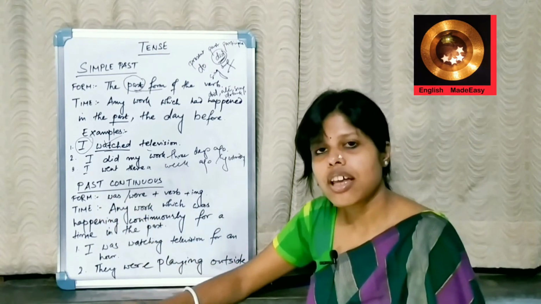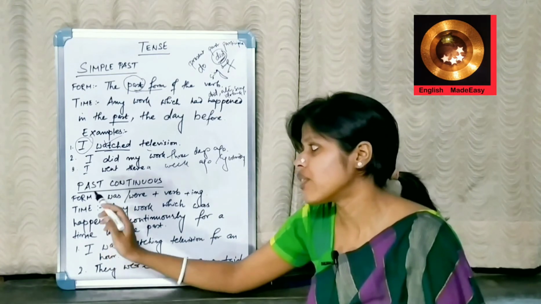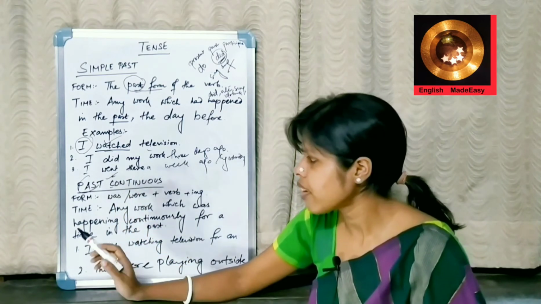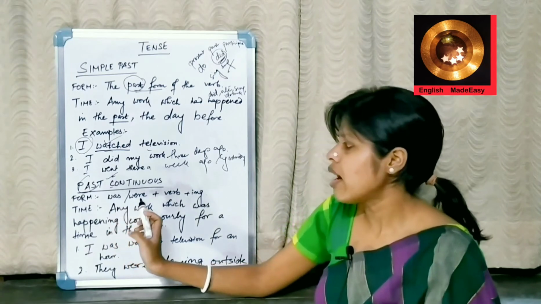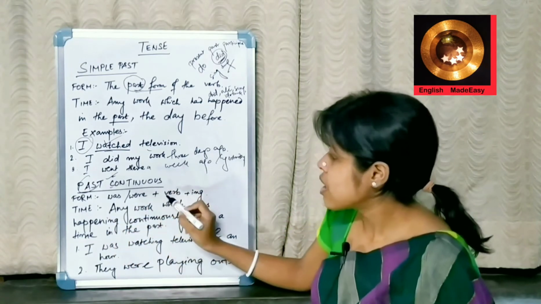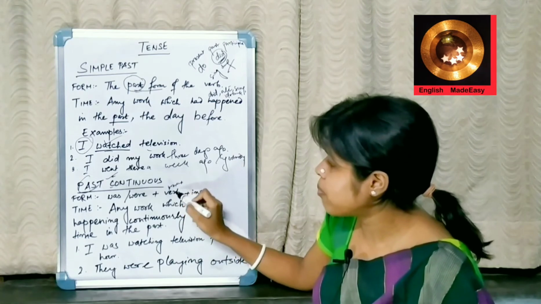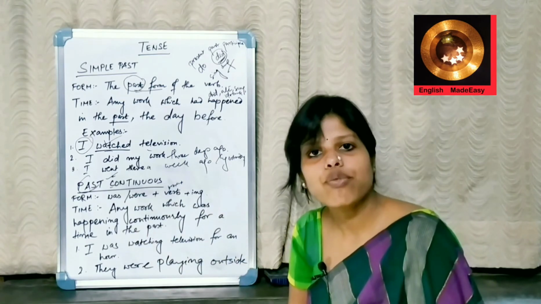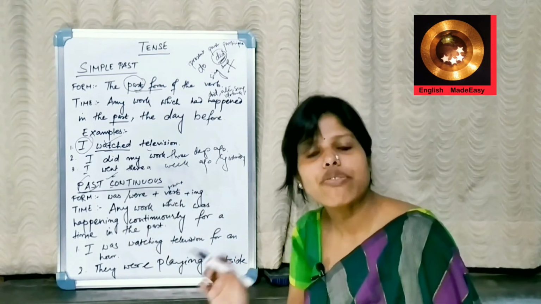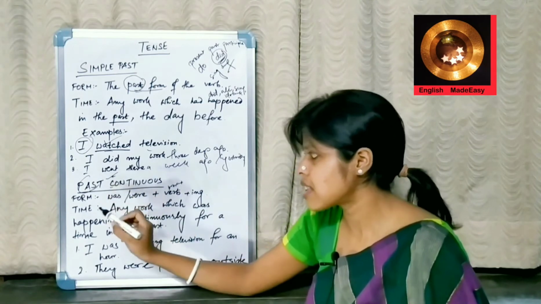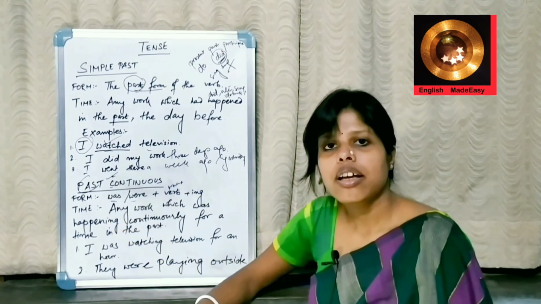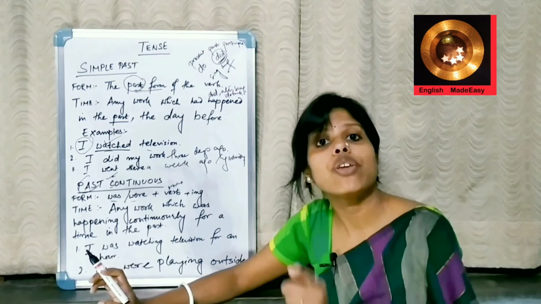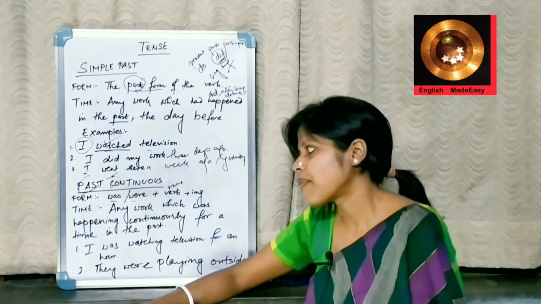Past continuous. Listen to it very carefully. See, past is also there and the word continuous is also there. Form: was or were plus verb plus ing. That is the present form of the verb plus ing. We have to use was or were. In simple present, what have we used? We have used am, is, are plus verb plus ing. But as it is past tense, we are using was or were. Be very careful about it. We are using was or were instead of am, is, are as we have used it in present continuous.